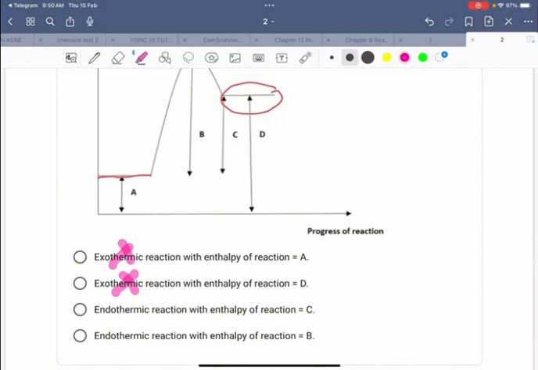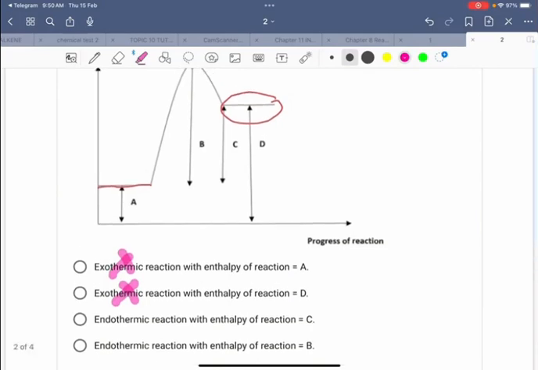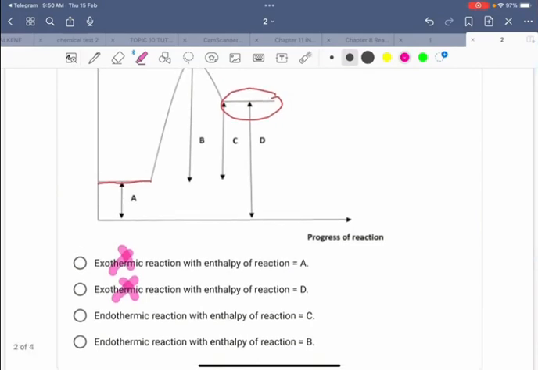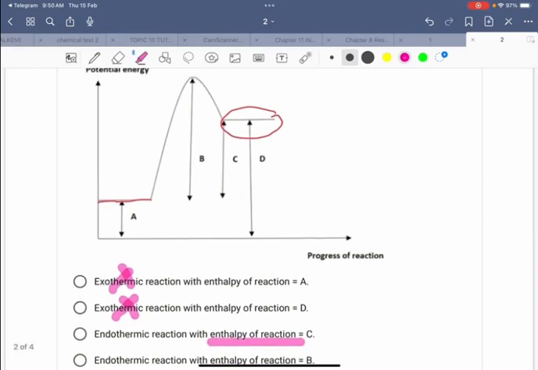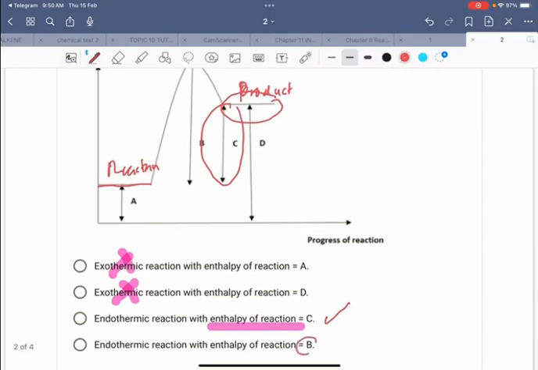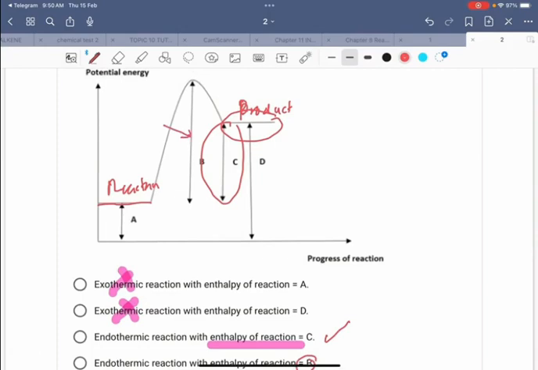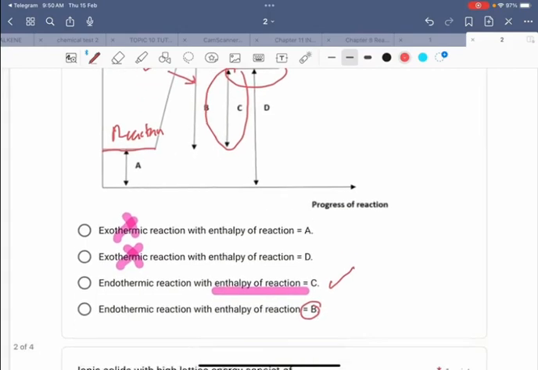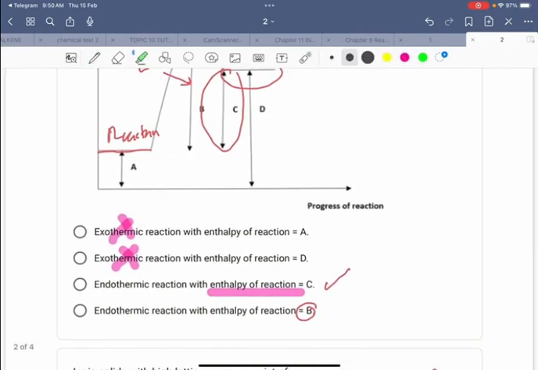Okay, endothermic reaction with enthalpy of reaction C. Enthalpy is the change between reactant and product. Okay, so this is C. So this is correct. Endothermic reaction with enthalpy of reaction B. B is activation energy. So the correct statement is C.